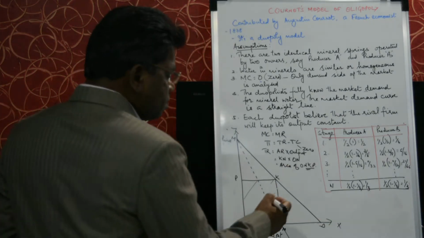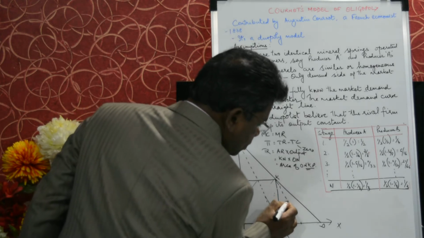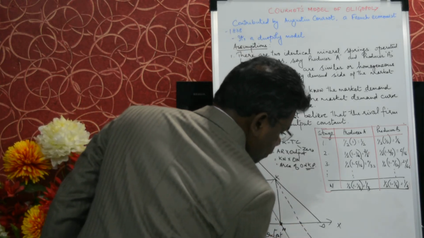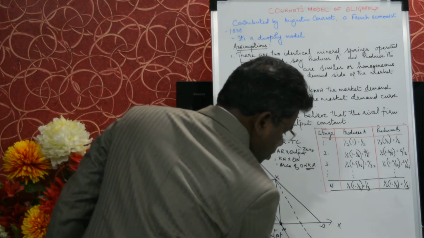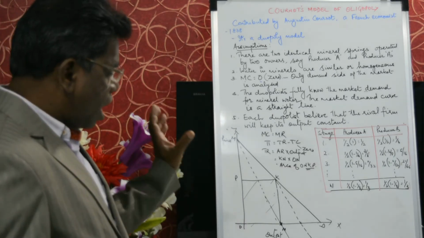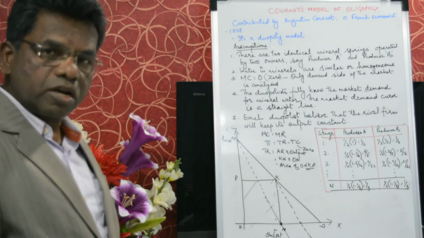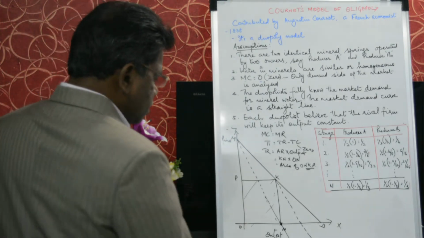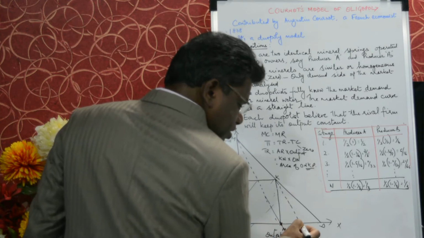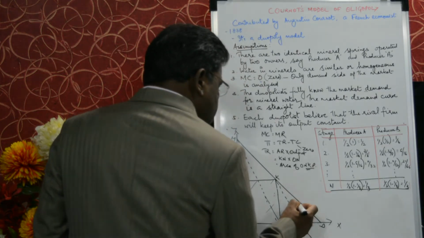And the corresponding marginal revenue curve will be half of that. It will pass through half of that point. This is marginal revenue of Producer B. I told you, half of the output is the profit maximizing output. That will be the maximum profit. So now B will fix the price. This is an equilibrium. MC is 0. MC is equal to MR. And he will fix the price from here to here.